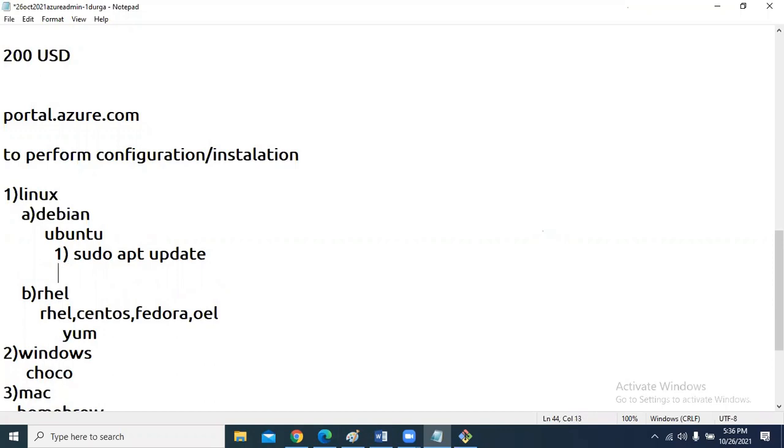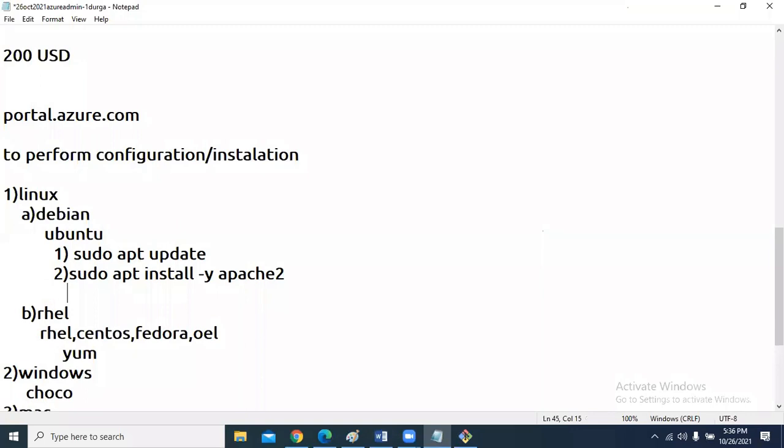Once that is completed, from the free software list, suppose I want to install something like sudo apt install -y. I'm going to start with a simple software. Then we are going to see another stack, something like the LAMP stack. LAMP is Linux, Apache, MySQL, PHP. First we start with a simple version, Apache 2, and then we apply the apt package management tool for installing the LAMP stack.